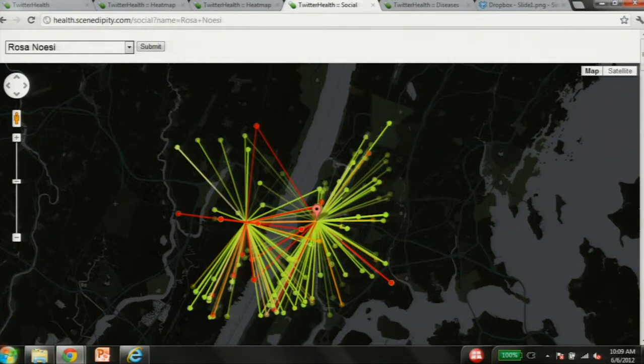So in historical data, this was in 2010, we found a cluster of a social graph that had a high density of sick individuals. What we were able to do is ask, where were these people when they got sick? Or why did they get sick? So we can look at their historical tweets and identify previous locations. And we were looking for intersections.